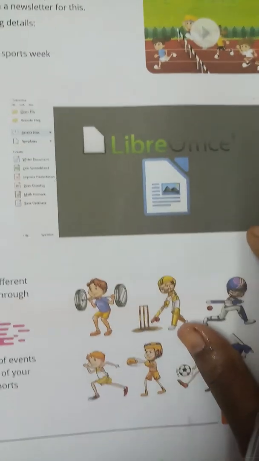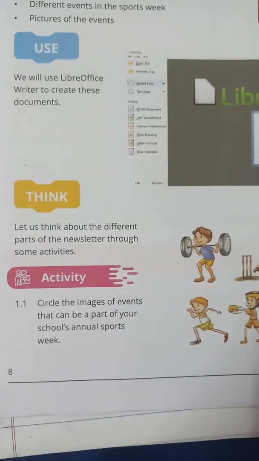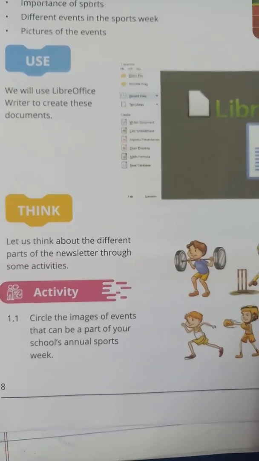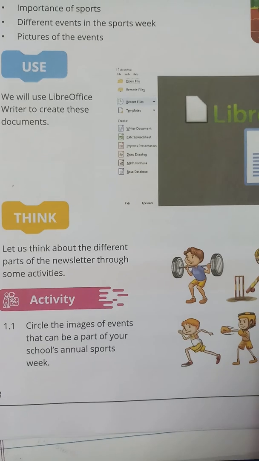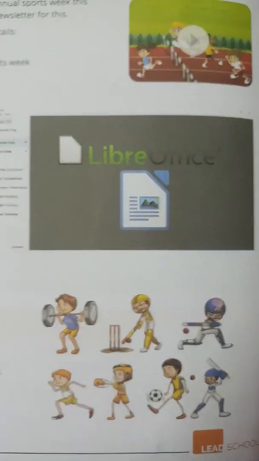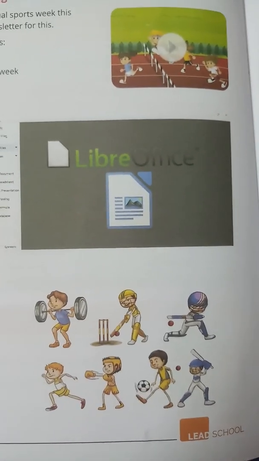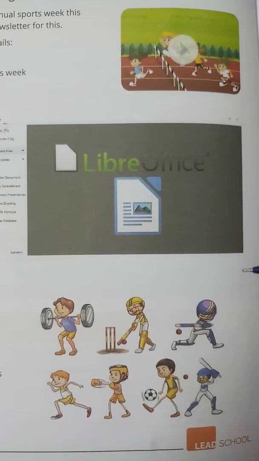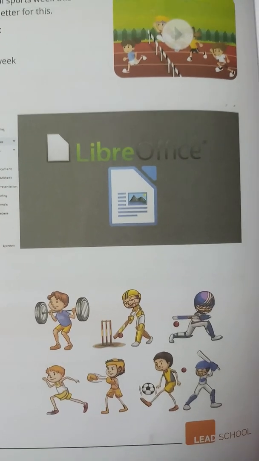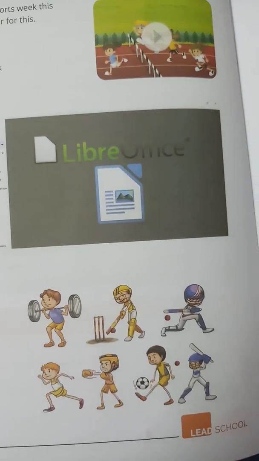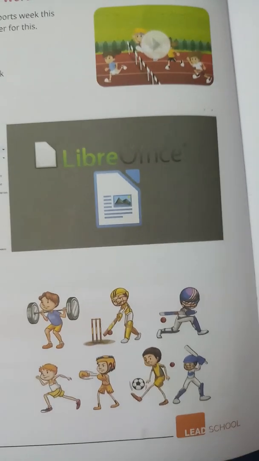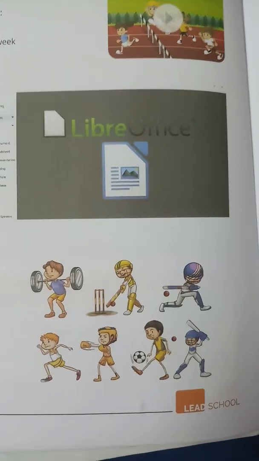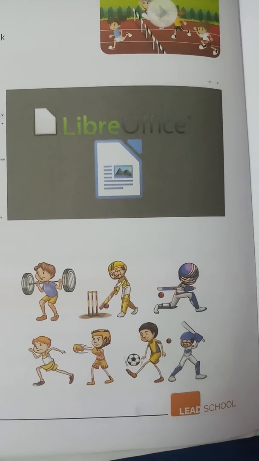Okay, and then here circle the images of events that can be a part of your school annual sports. Here are weightlifting, cricket match, running, football, boxing, like this many events are conducted. What events is our school conducting?